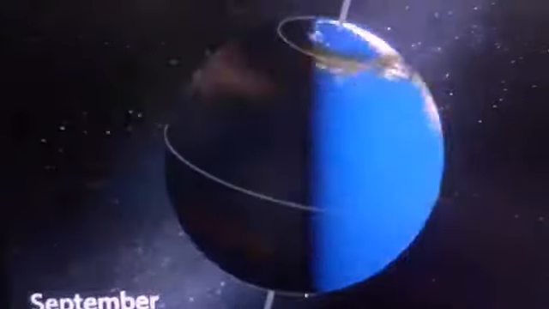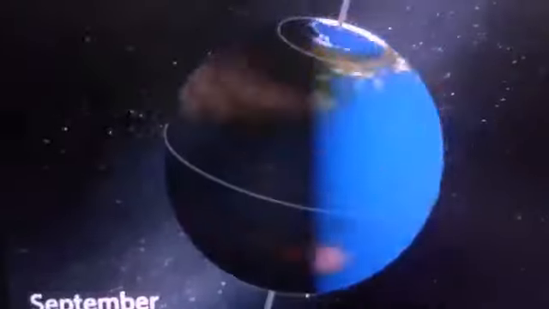Because of this, you see one side there is light, the other side there is no light. The side which has light has day, the side which has no light has night. Because of this rotation, we understand day and night occur. The areas in the darkness come to the light, and the areas in the light go to the dark.